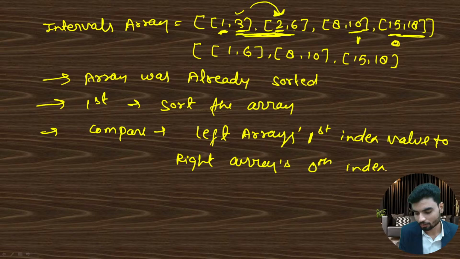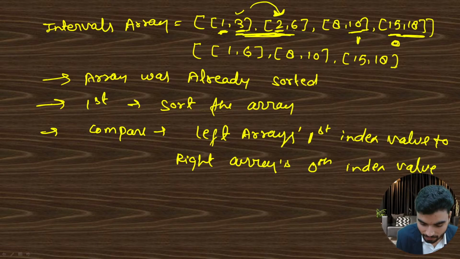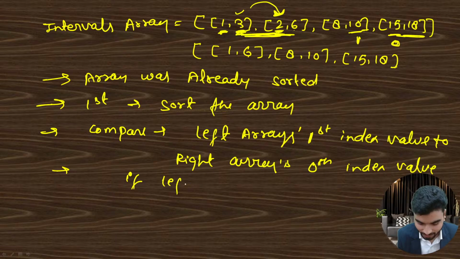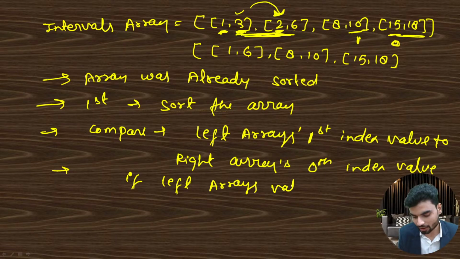That's what we were doing. Look at this. This is the left array. We will compare the value available on the first index. This is the right array. We will compare the value available on the 0th index. We will compare both the values. Again, what happens if the left array value is greater? Then what do we have to do?